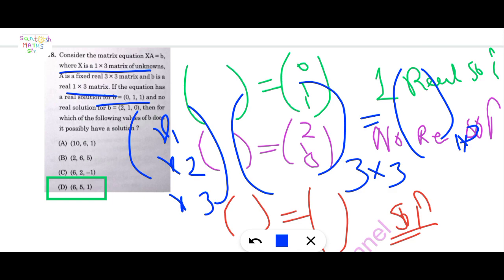When B is equal to (0, 1, 1), it has a real solution. And if B is equal to (2, 1, 0), then it has no real solution. Find for which of the values of B the system possibly has a solution.